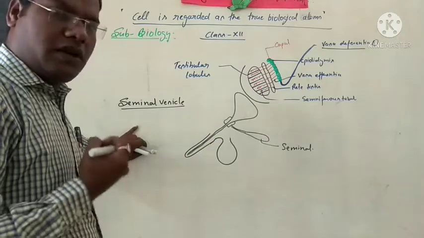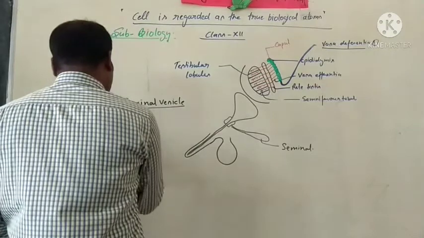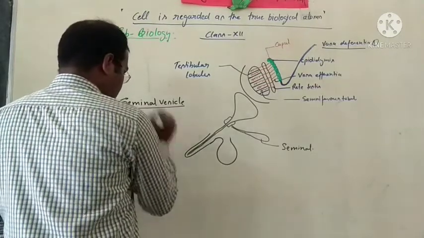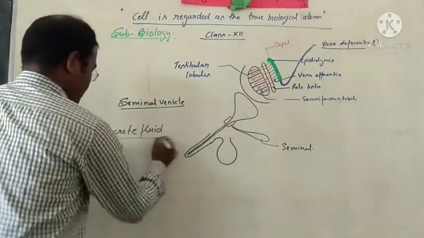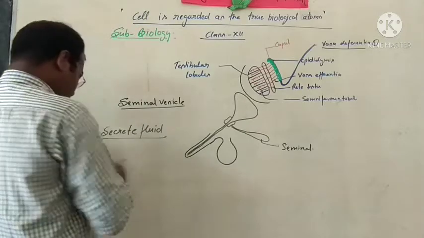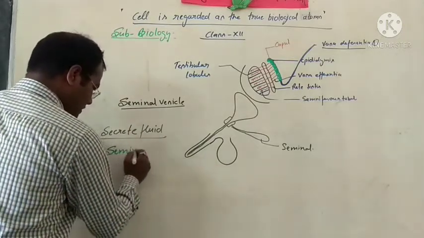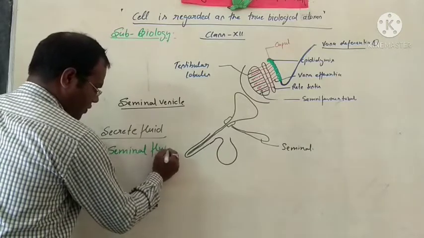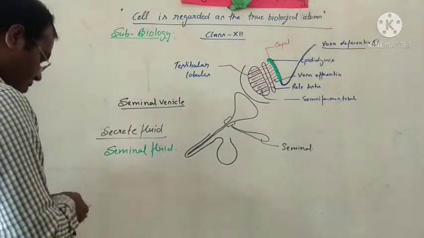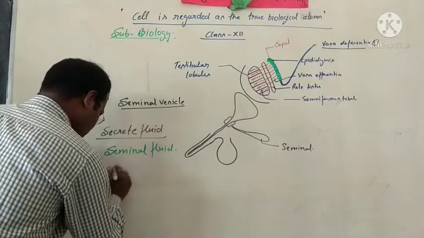This fluid is called the seminal fluid. It contains fructose, glucose, calcium, iron, and hyaluronidase enzyme.